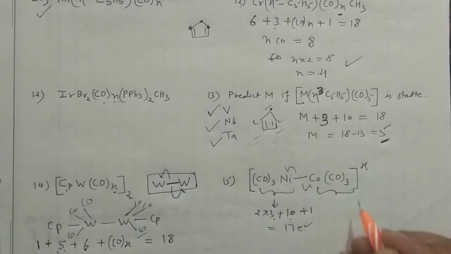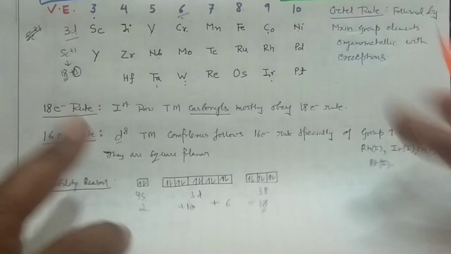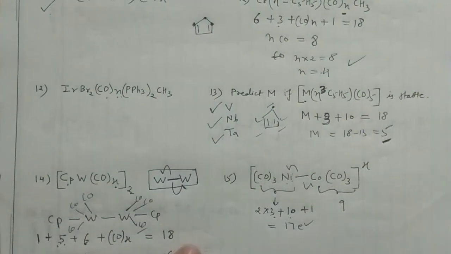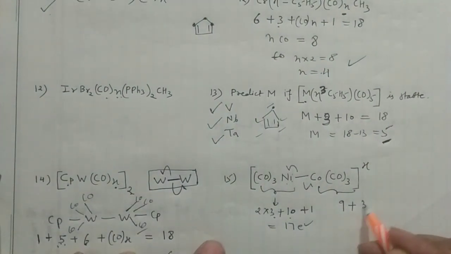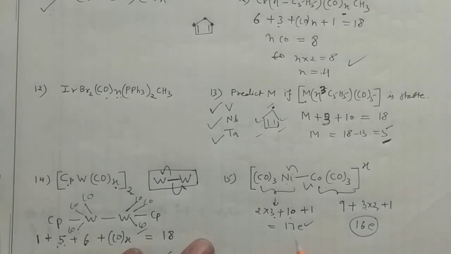Now you go for that fragment. Cobalt will give you 9 electrons, I suppose. Because you see cobalt is here, it will give you 9 electrons. So 9 plus 3 carbonyls, that means 3 into 2, and 1 is coming by this fragment, that is 1. So how many electrons? 3 3 6, 1 is 7, 9 plus 7 is 16, so it's a 16 electron fragment. This is the 16 electron fragment, this is the 17 electron fragment. So it has a deficiency of 1 electron, and this has a deficiency of 2 electrons.